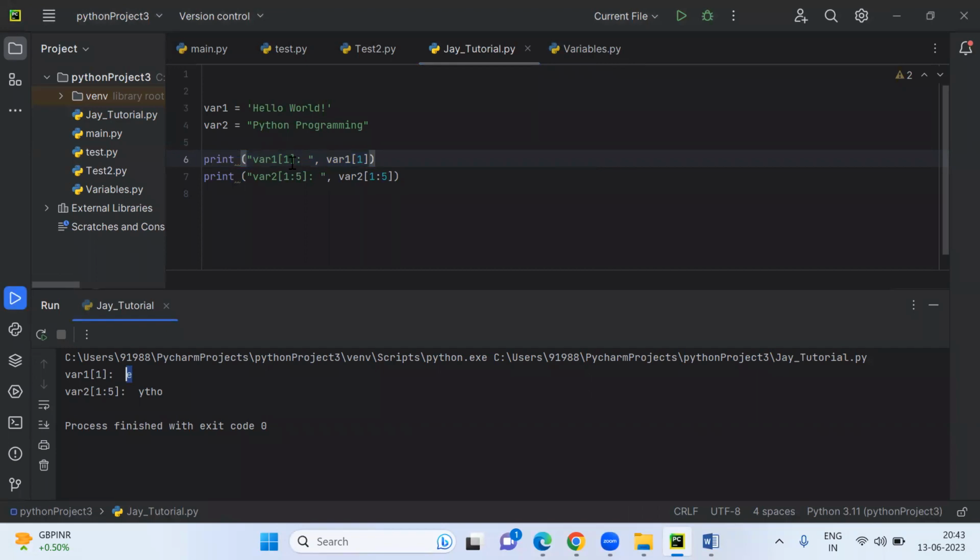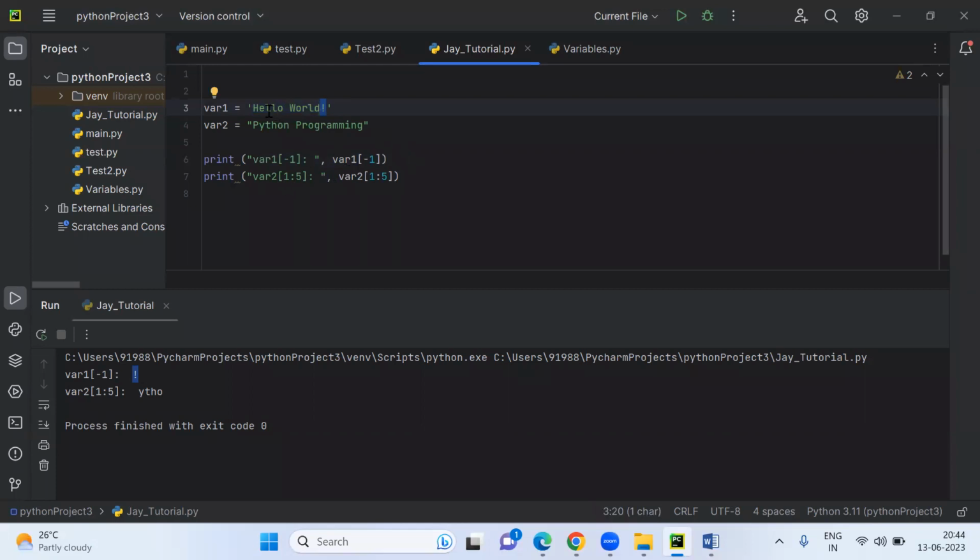Now, if you write minus one, what value will you get, guys? It will give you the last character. So now you run and see, you are getting the last character. So the numbering starts from zero at the beginning till the end, and from the end, it starts from -1. So this is what a string is.